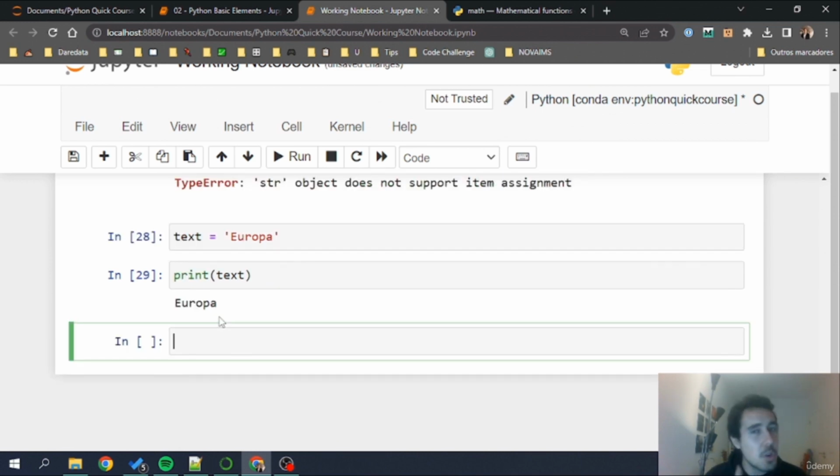Now this is a very important concept here in Python because it's very confusing for beginners. Some objects are mutable and some are not mutable, or immutable. It is very important when you are coding because these errors will certainly show up and you'll be very confused if you don't understand these properties. Take your time to understand why this happens. I think it will be much easier to understand the immutability property when we see a mutable object, such as a list, which is something that we'll see in a couple of minutes.